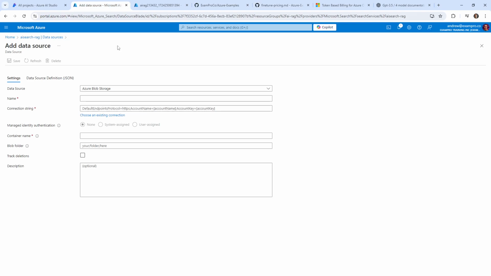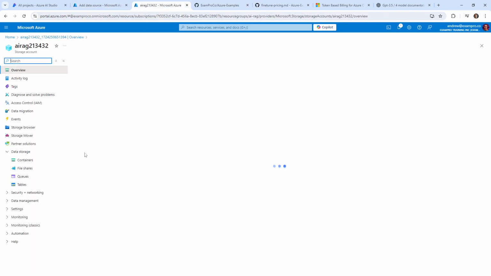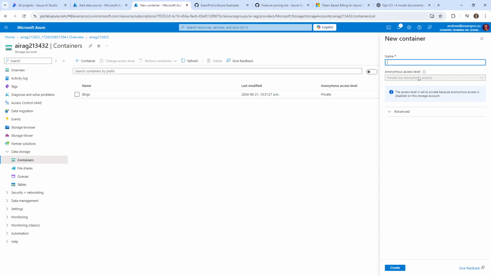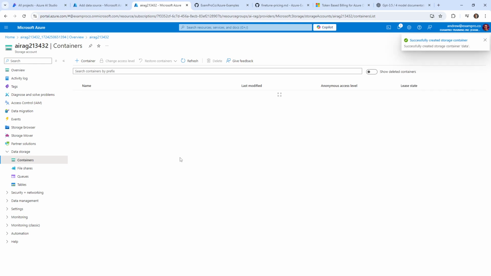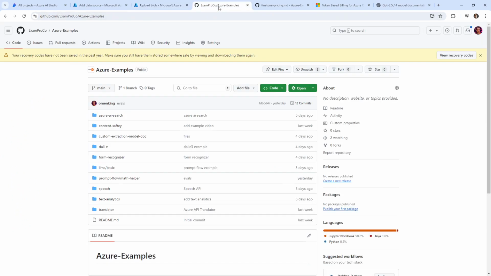So I want to go back over to here, and we'll go to our resource. I'm assuming this is going to use blob storage. We're going to go over to our containers. Remember, there's some new icons over here, which is interesting. I'm going to go ahead and just call this data, and we'll create that. Assuming that we're supposed to create it ahead of time like this, I'm not really sure. And so I just want to upload this. I'm going to have to download this file.